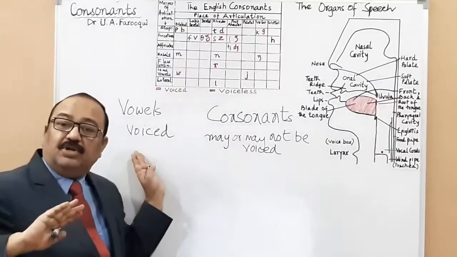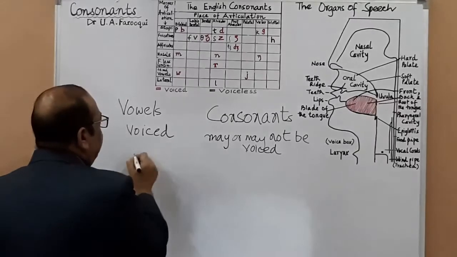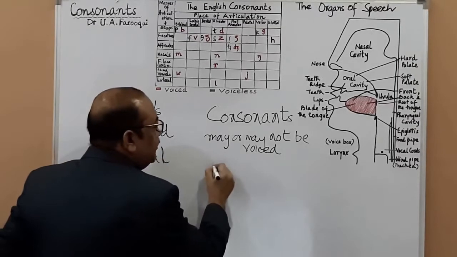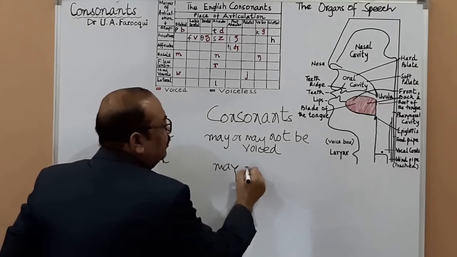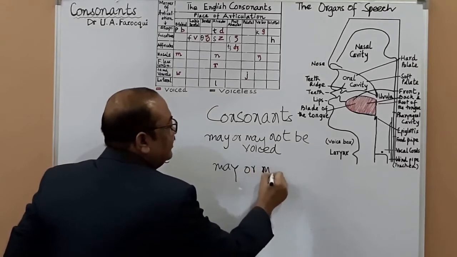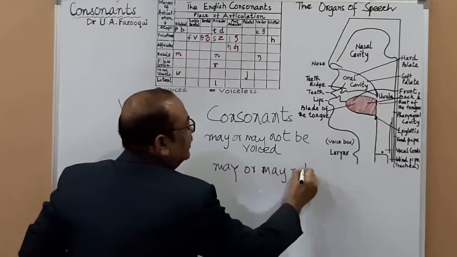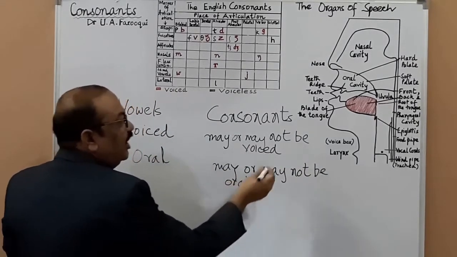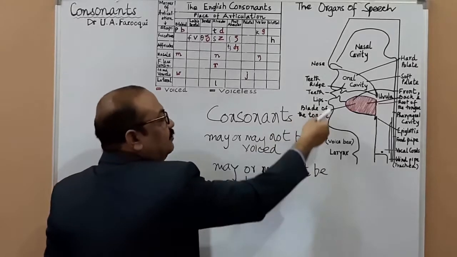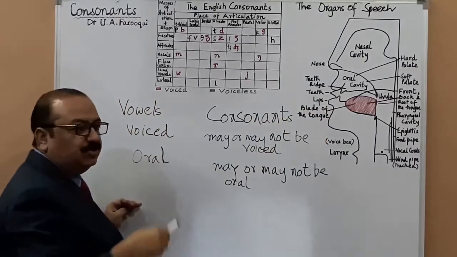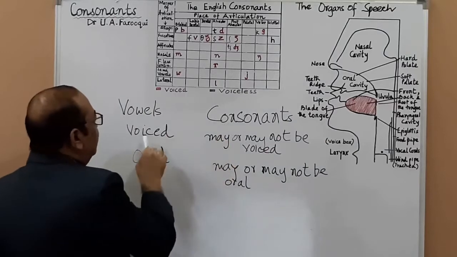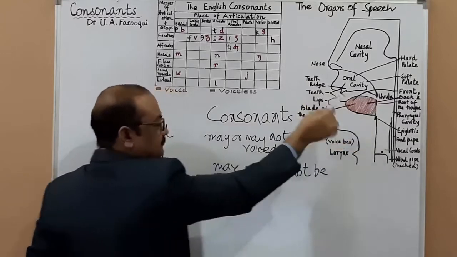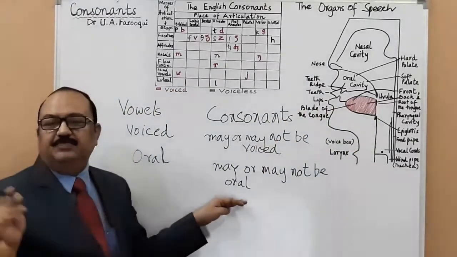And all vowels are oral, whereas consonants may or may not be oral. I think you can understand if I write just may or may not be. Yes, sir. This means may or may not be oral. Why? Because we have certain sounds which are produced through the nose, so they are nasal sounds. As far as vowels are concerned, they are all oral. They are produced through this cavity, the oral cavity.